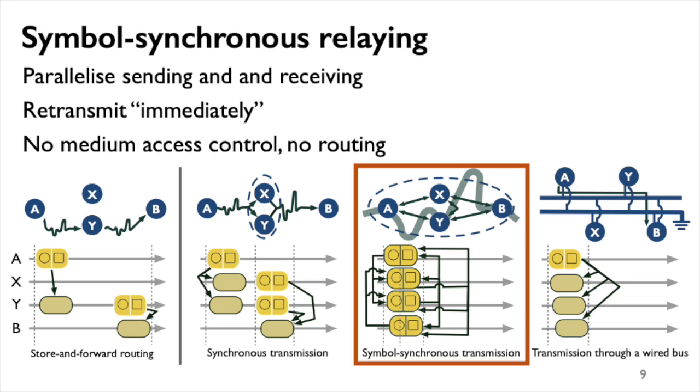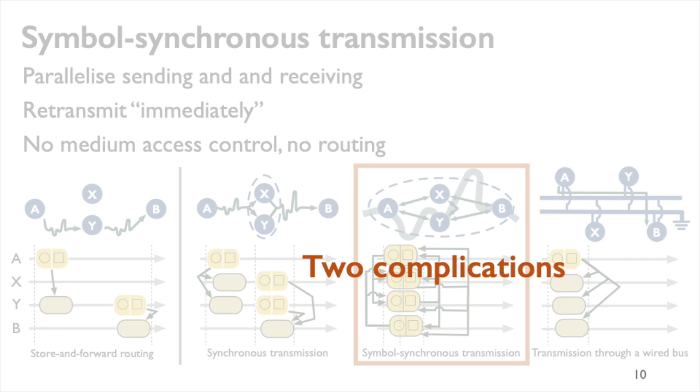Relay nodes in the canopy relay any symbol they observe while that symbol is still being transmitted, without waiting for the completion of addressing information, preambles, message identifiers, and so on. We'll demonstrate that this approach makes a network behave exactly like a wired bus. This is easier said than done. There are very good reasons why conventional networks don't immediately forward messages they receive and wait, for example, for addressing information. In fact, if you try to implement this symbol-level parallelization, you end up with two major challenges. The key innovation of symbol-synchronous buses lies in the way these challenges are addressed. Let's go through them one by one.